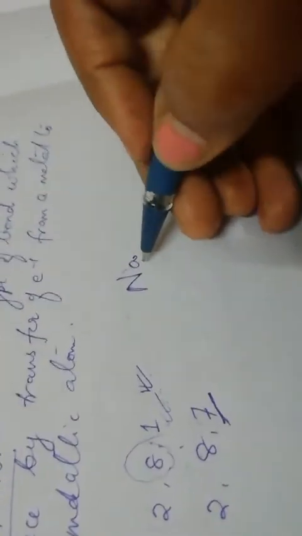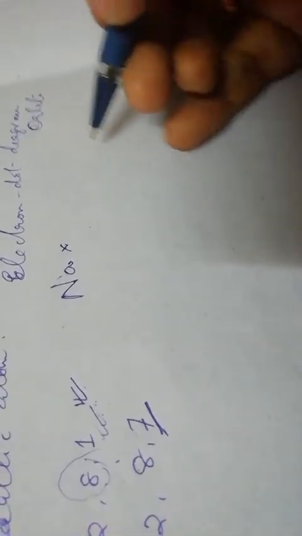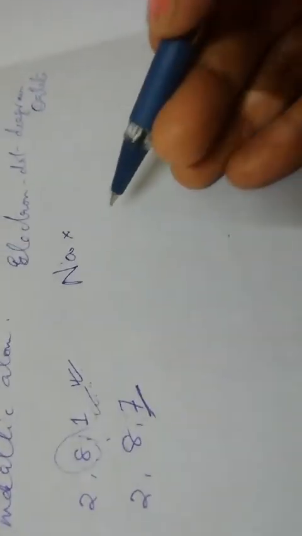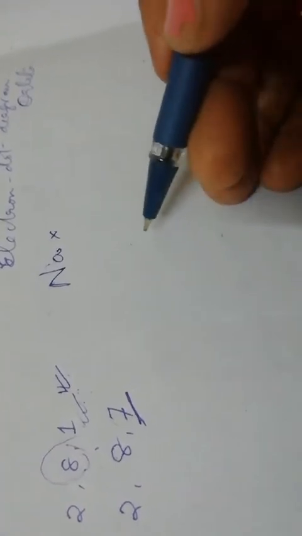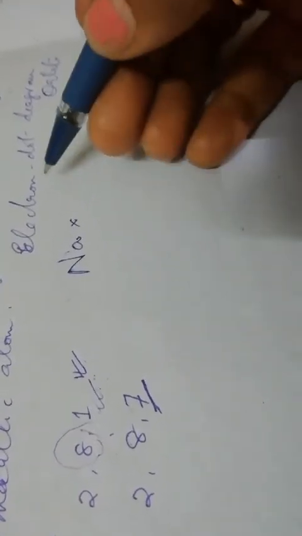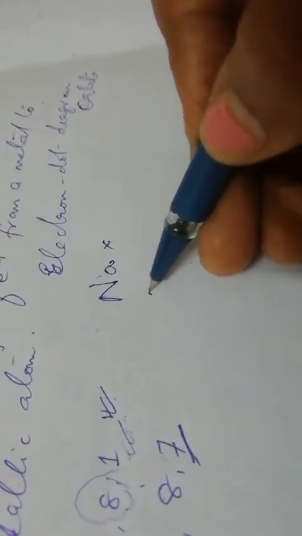So how is the bond formed? Now we will draw two types of diagrams. One is the electron dot diagram, and one is the orbit diagram. I will be drawing both these diagrams for one or two examples. After that I will be drawing only the electron dot diagram, and you all have to do both the diagrams for all the examples. Now in an electron dot diagram, you are expected to show only the valence shell.